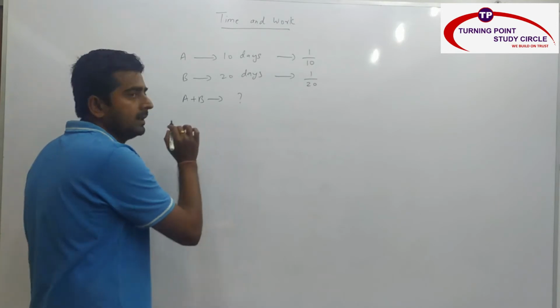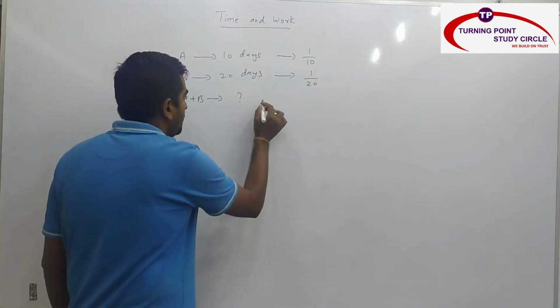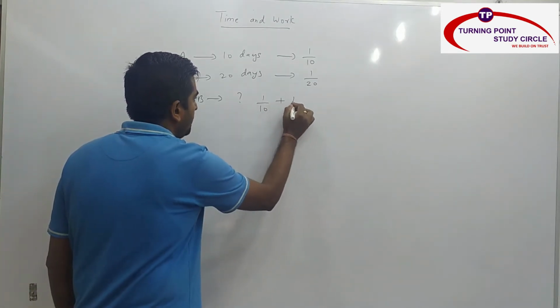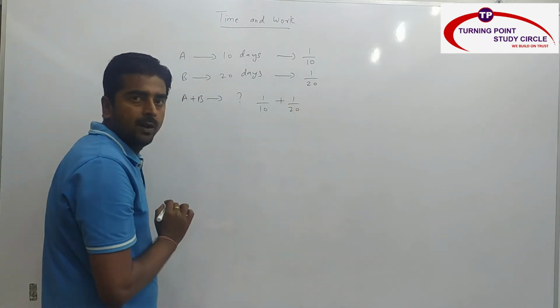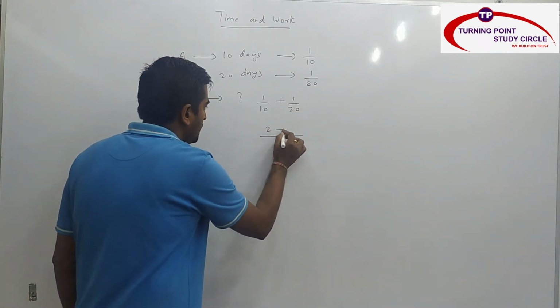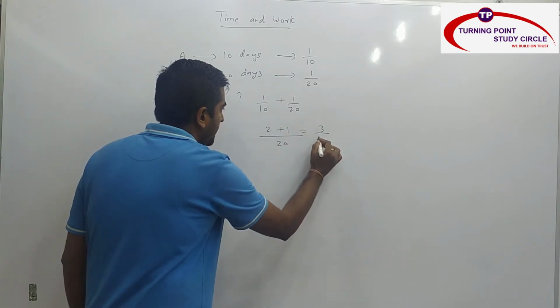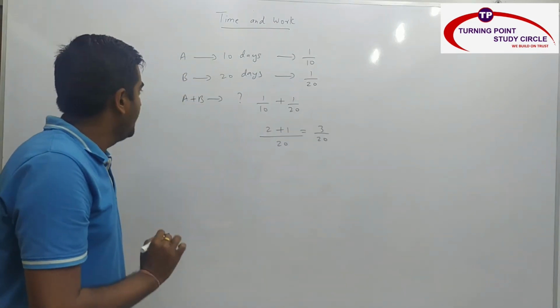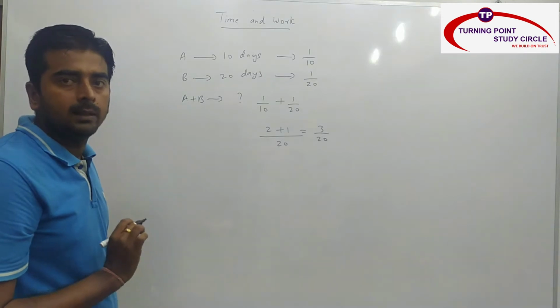Now they are asking together A and B. So it is nothing but 1 by 10 plus 1 by 20. So first we have to take the LCM of 10 and 20. LCM of 10 and 20 is nothing but 20. This is 2, this is 1. So it is nothing but 3 by 20.